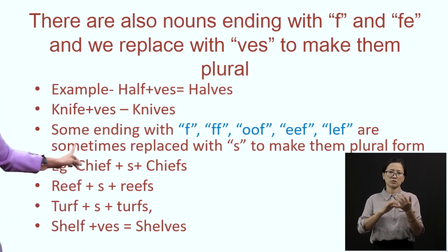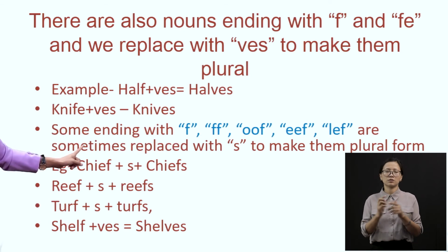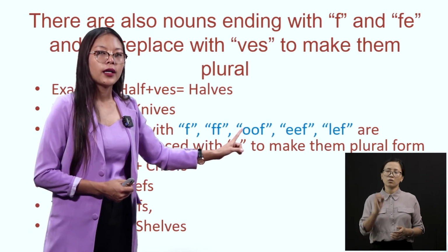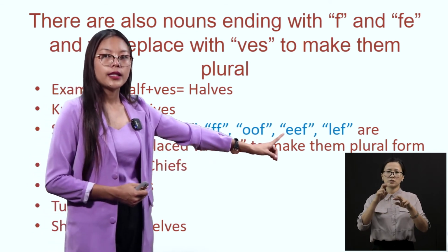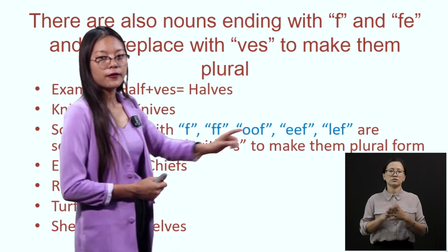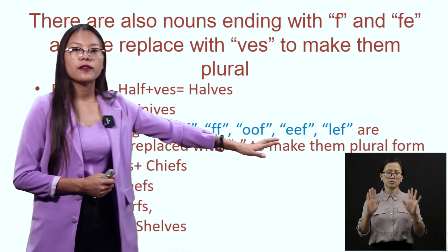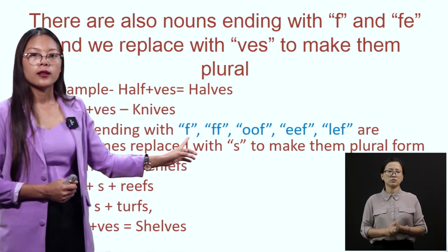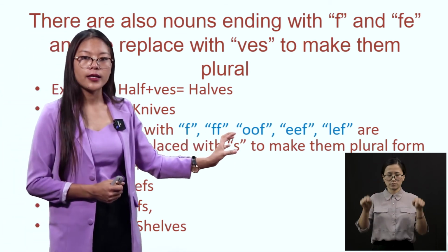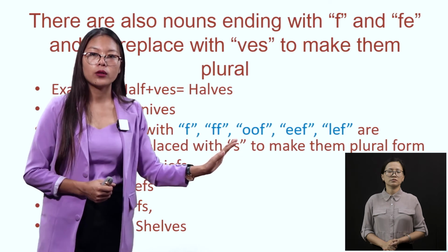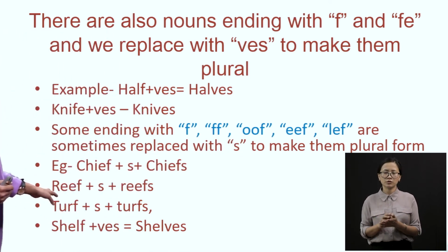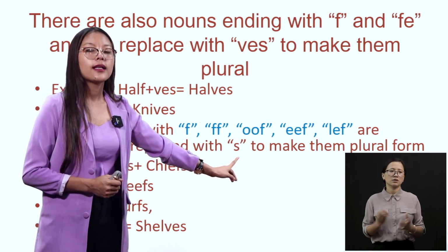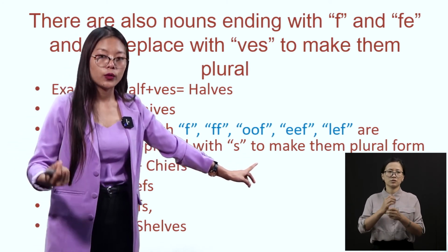Knives. And now, some nouns, however, end with double F, OOF, EEF, or LF. See, some nouns have different endings, right? Like the ones I've given in blue color, right? Nouns ending with all these just add S to make them plural.